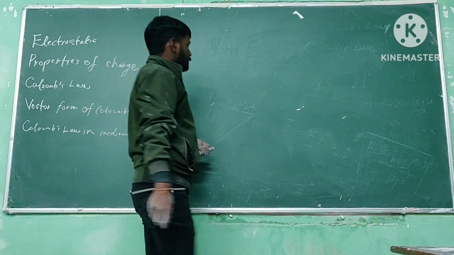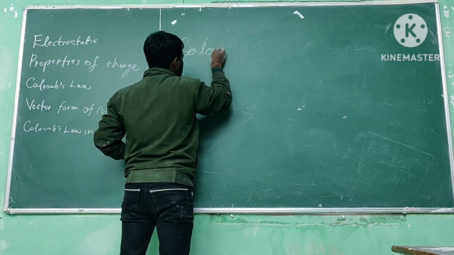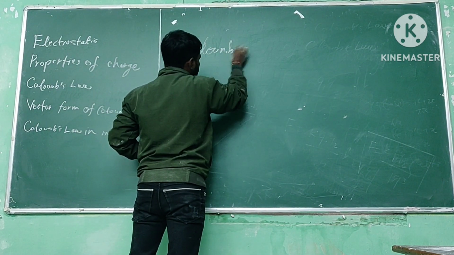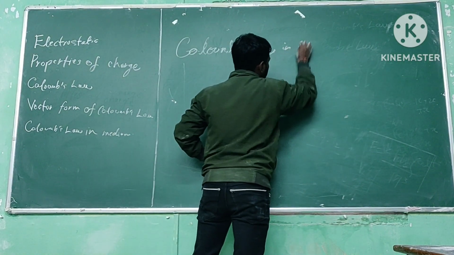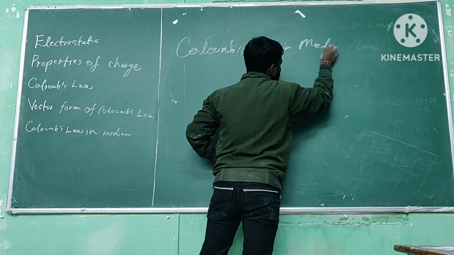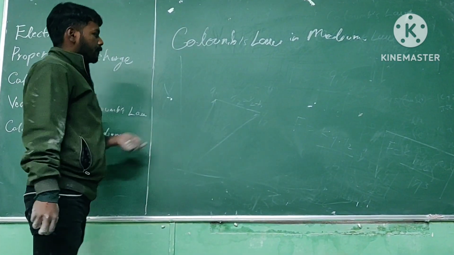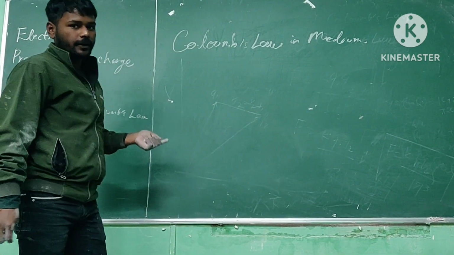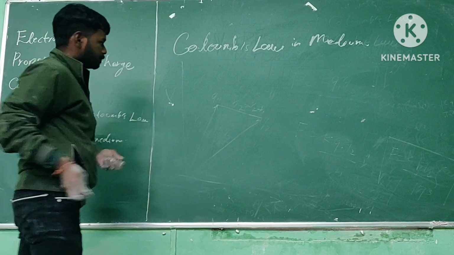We will see Coulomb's law in a medium. The standard form of force we have derived earlier was in vacuum. Now we will derive Coulomb's law in a medium.